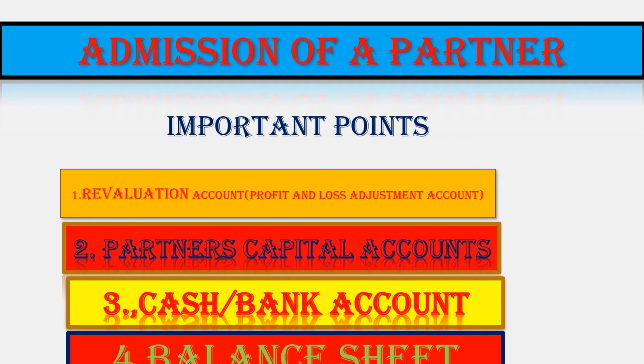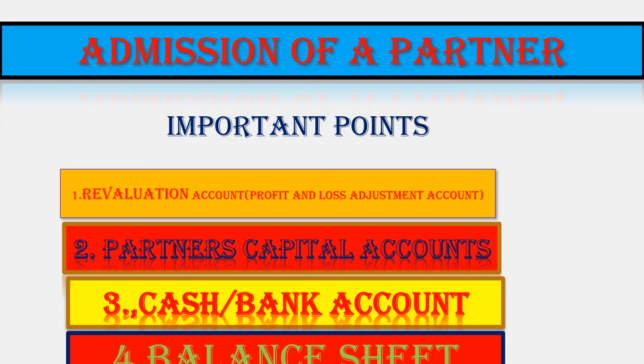Now in the new balance sheet, liability side, asset side. On the liability side, creditors, if there is any change we will make it and the remaining we will show. Outstanding expenses, any change or new. Capital accounts of all the three partners A, B, C, if they have a credit balance. If any partner has a debit balance, we will show it on the asset side.